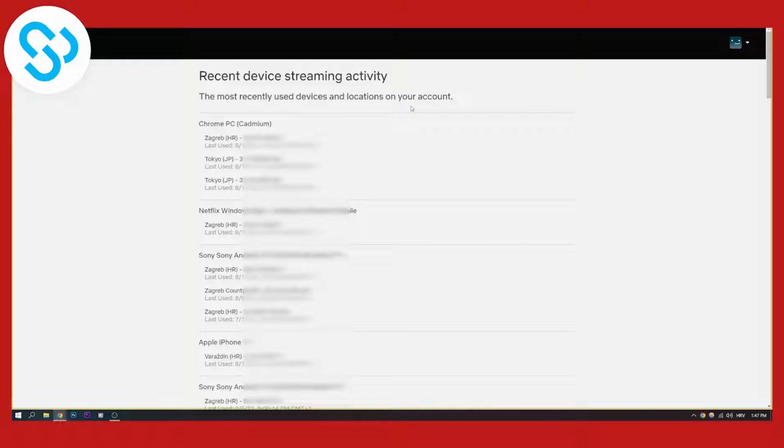So this is how to check who's using your Netflix account and log them out the simplest way possible in 2022.